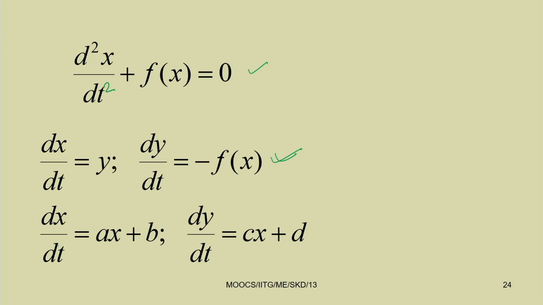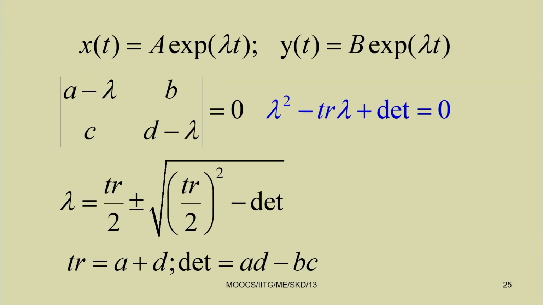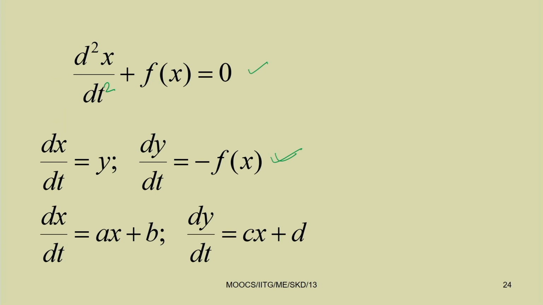If you assume the solution, for example, x(t) equal to a e to the power lambda t and y(t) equal to b e to the power lambda t,